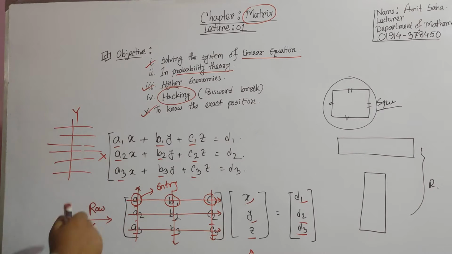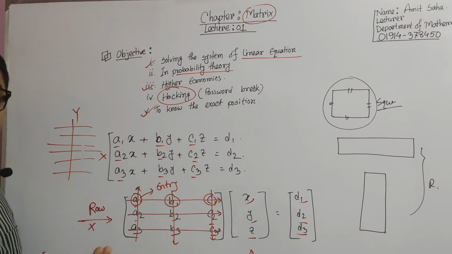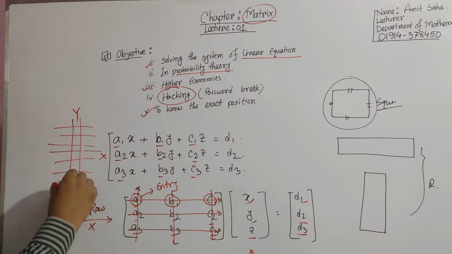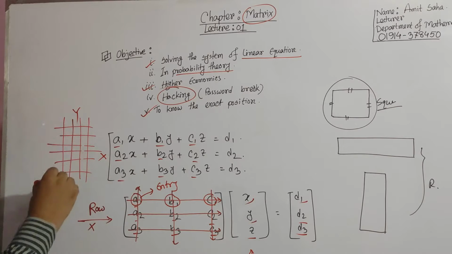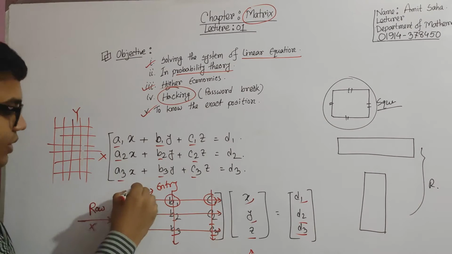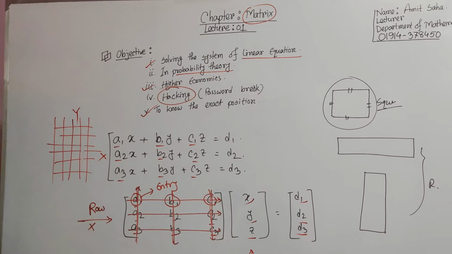Okay, now our second thing is what is known as the column. Columns generally remain along our y-axis, that means the lines parallel to the y-axis are all generally known as the columns. So these all are the columns.